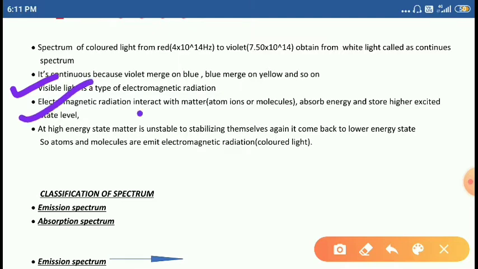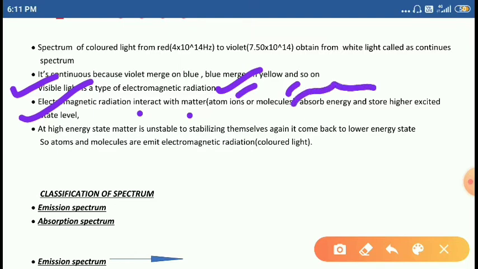Electromagnetic radiations interact with matter. If any electromagnetic radiation, colored light or white light, interacts with matter, meaning atoms, ions or molecules, then the atoms, ions or molecules absorb energy.